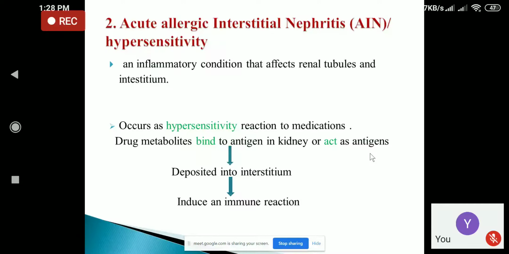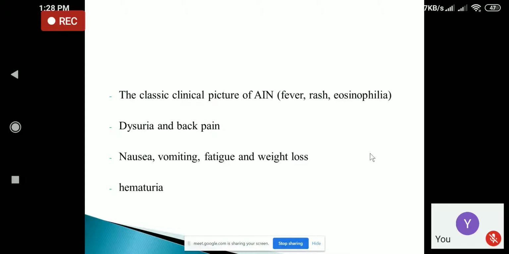Due to the immune reaction, the patient may have the following signs and symptoms, a clinical picture of AIN: the patient may have a history of fever, history of rashes, and there may be eosinophilia, that is, the patient may have an increased eosinophil count due to the allergic or hypersensitivity reaction. There may be a history of dysuria, that is, pain while passing urine.